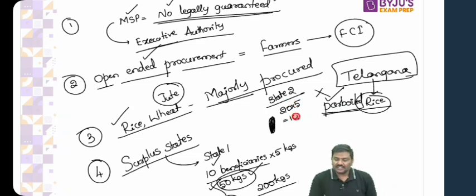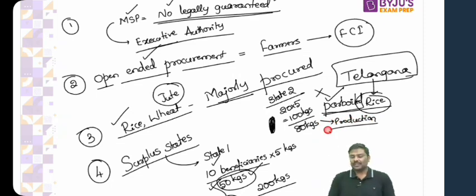So the requirement of food grains is how much? 100 kgs. But in state 2, only 80 kgs is produced. Now can I simply say state 2 is a deficit state? Let me know. State 1 is a surplus state. State 2 is a deficit state. Now some of you ask me, sir, why only 80 kgs are being produced in state 2?